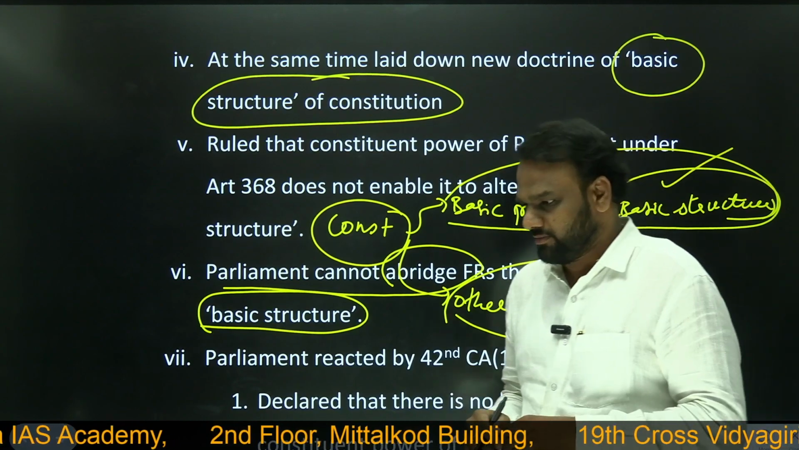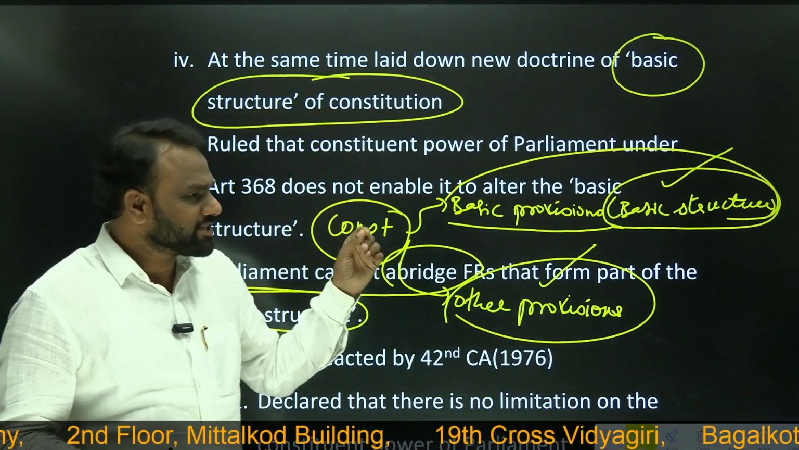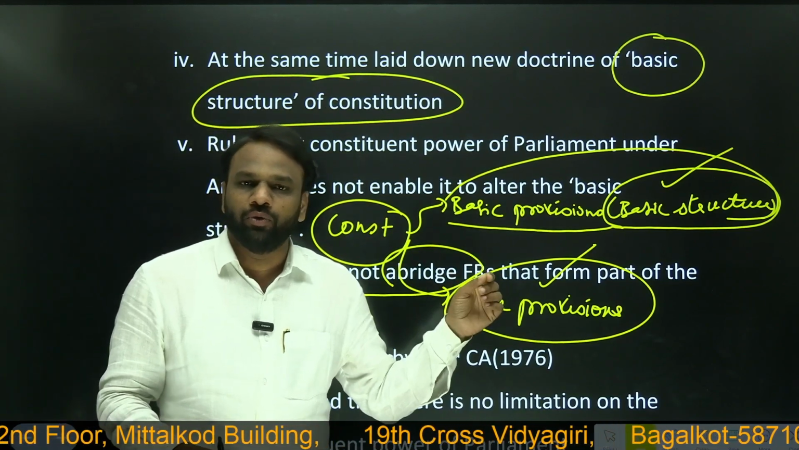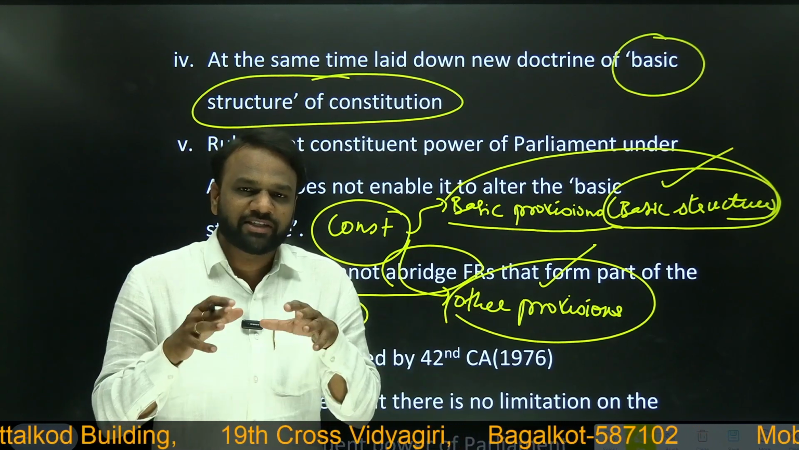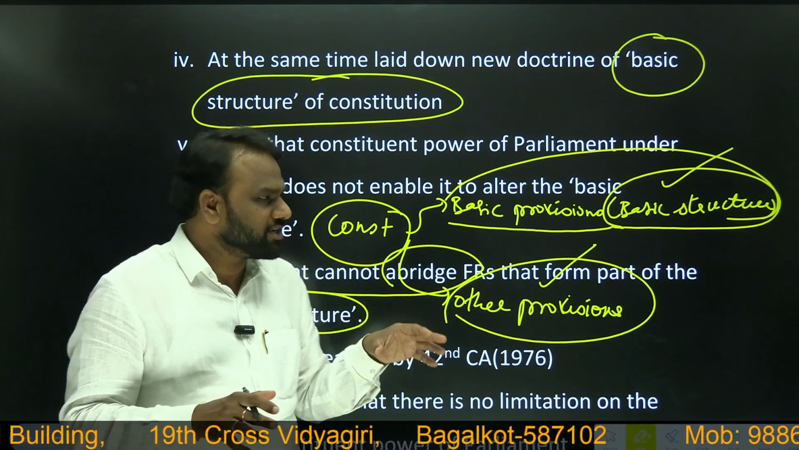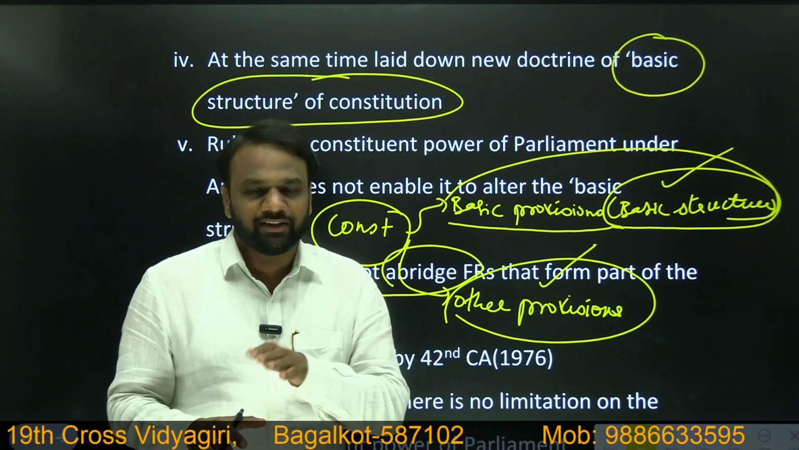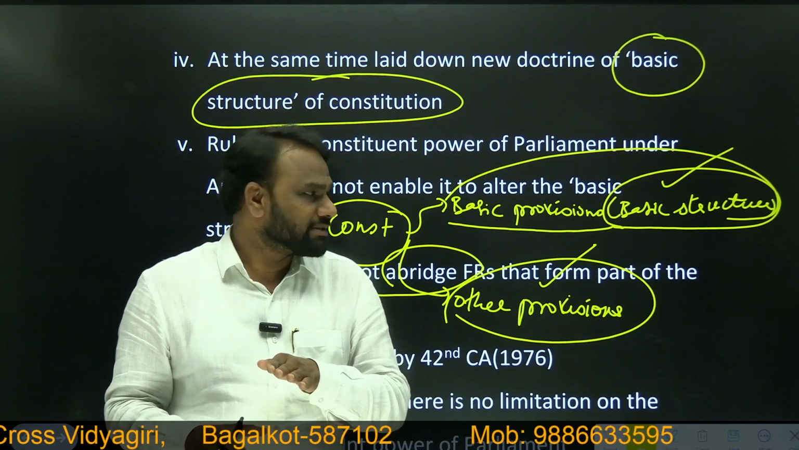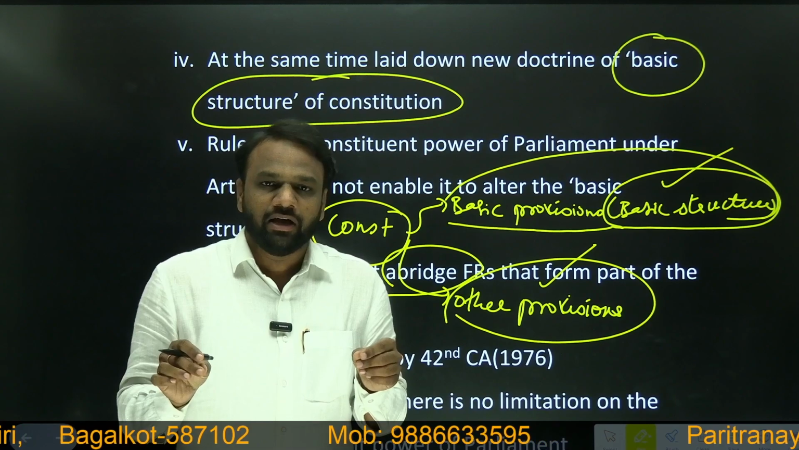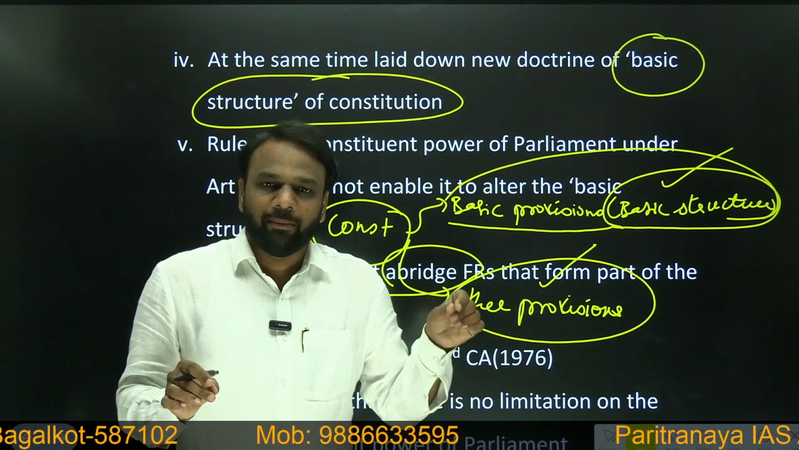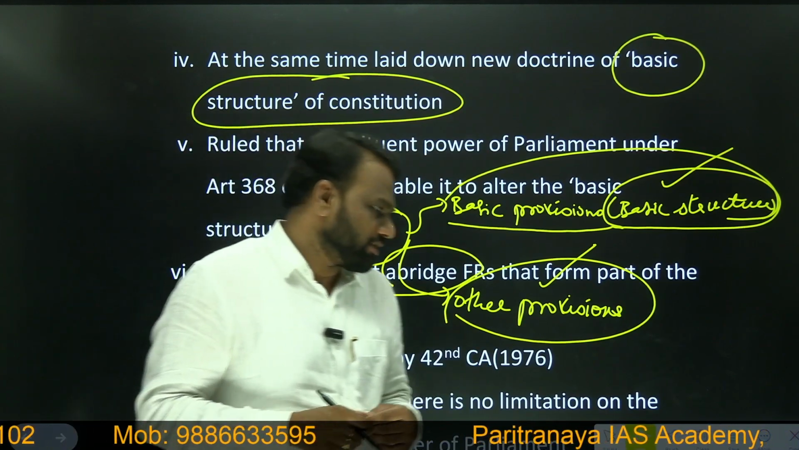Here we need to remember certain things. Is the term basic structure present in our Constitution? No, the term basic structure is nowhere present in our Constitution. Then when did this term come into the picture? It came through the Keshavananda Bharati case in 1973. What does this judgment say? It says that you can amend the Constitution, including the fundamental rights, but you should ensure that the amendments do not alter the basic structure of the Constitution.